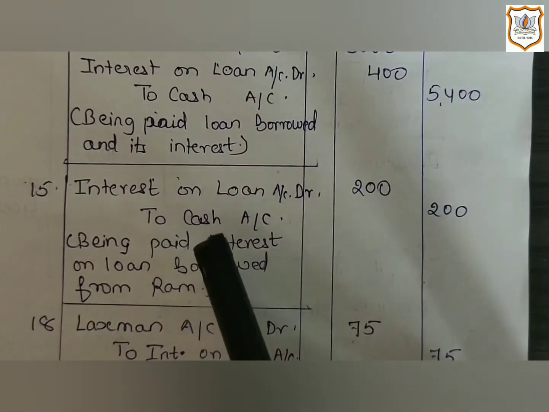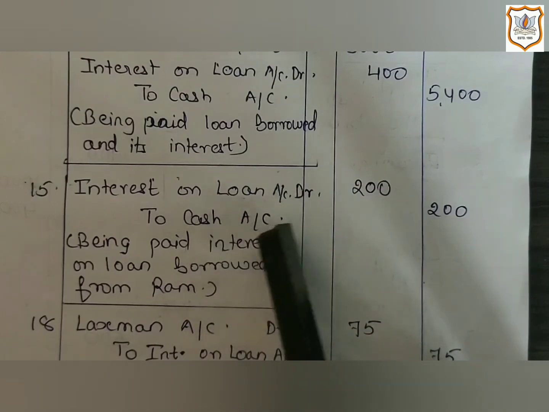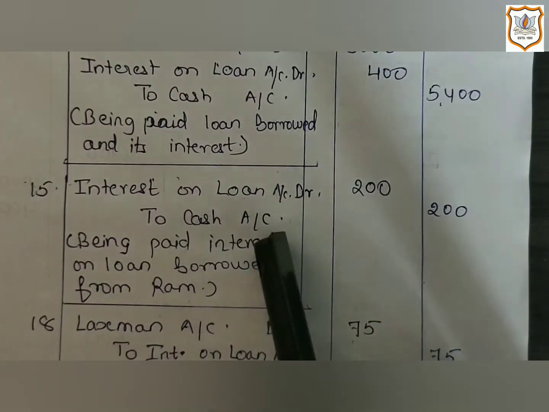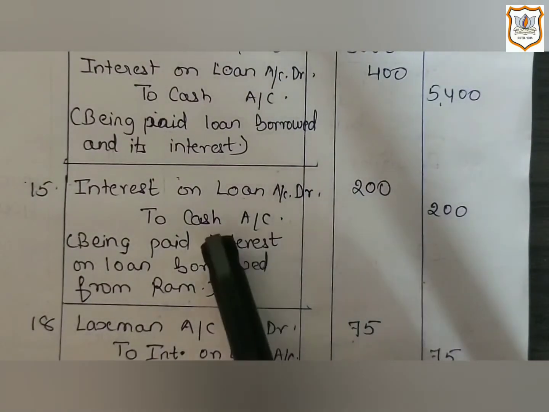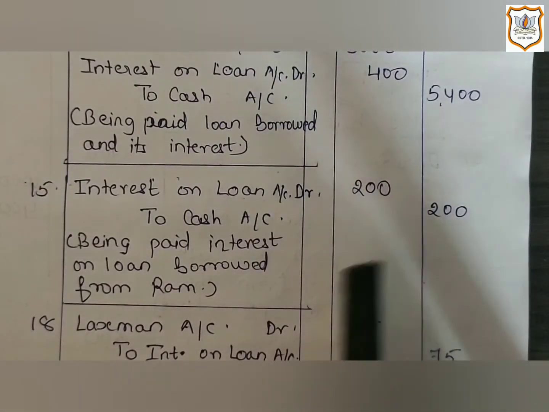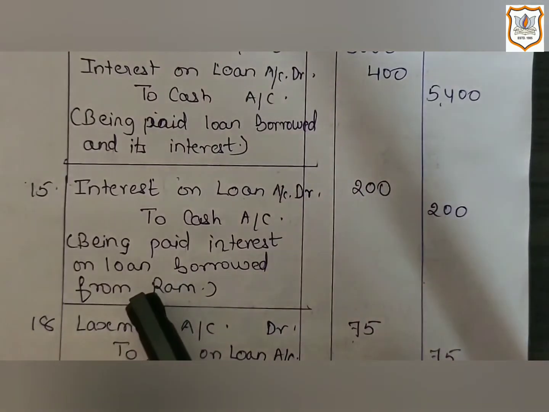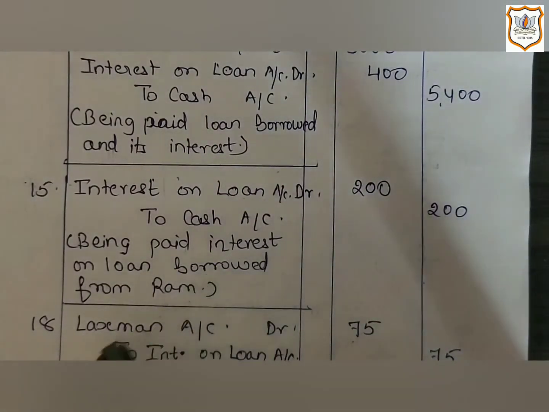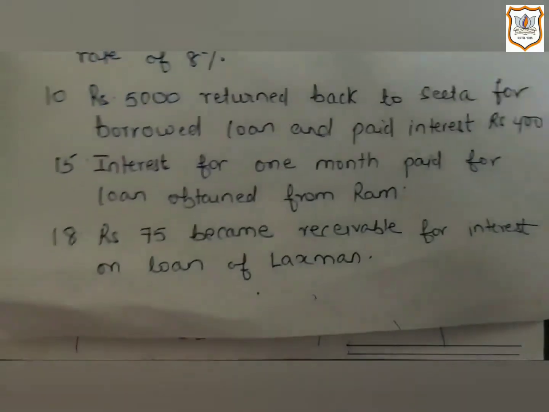And as cash is going out, as we are paying interest, cash is decreasing. Cash is going out of the business. That's why cash account will be credited. And the narration will be: being paid interest on loan borrowed from Ram. Now let us see the next transaction.